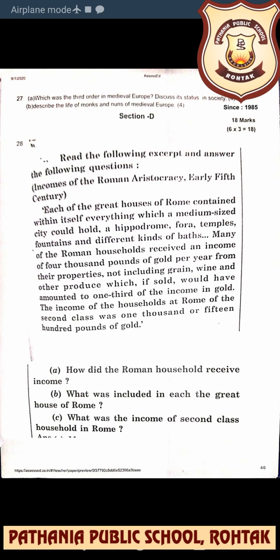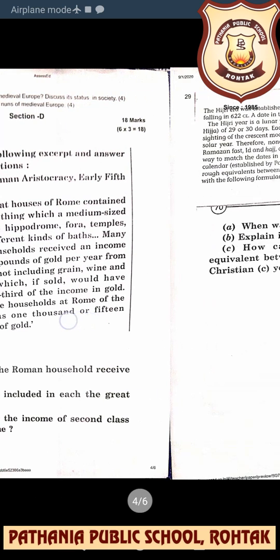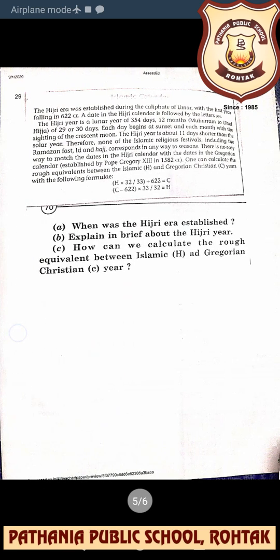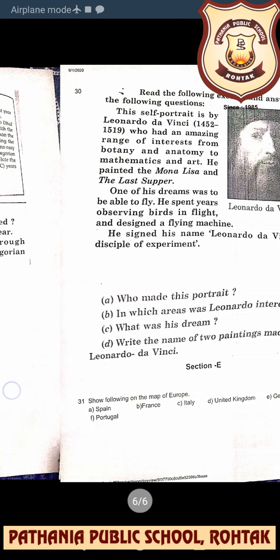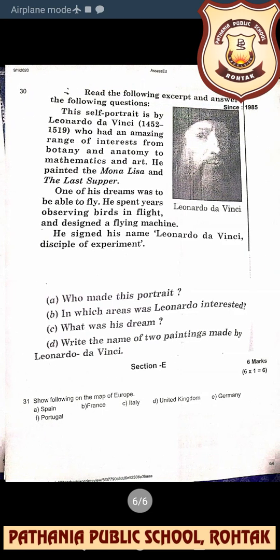Few students just wrote one word. In question number 28, there were 3 questions, which means every question is of 2 marks. So please be careful. For a 2 marks question, you are writing just 2 words. At least for those 2 words you can frame 2 sentences, right? So please be very careful next time.